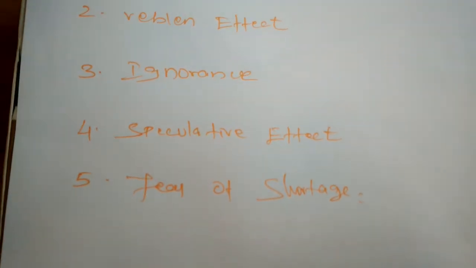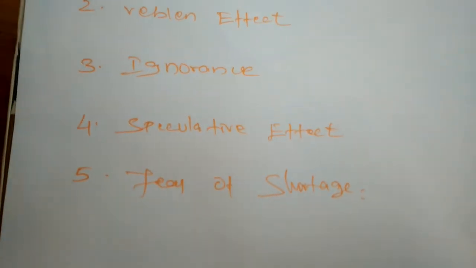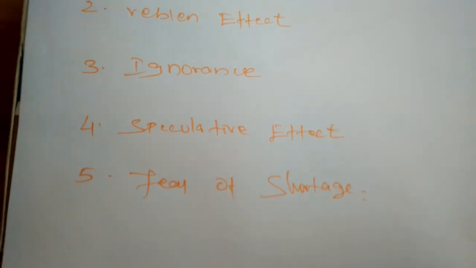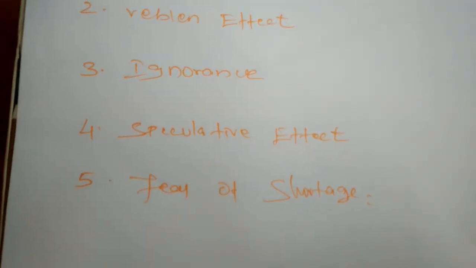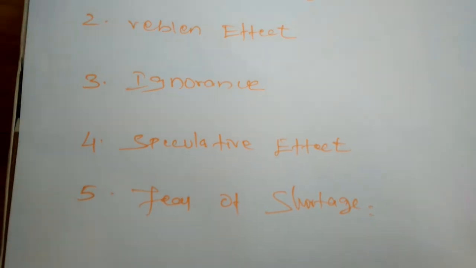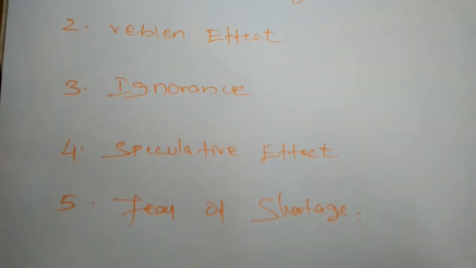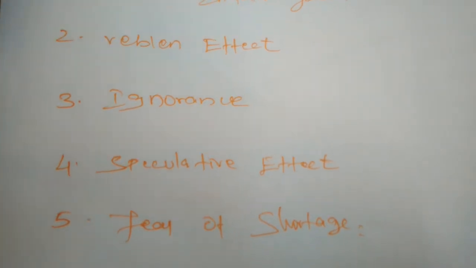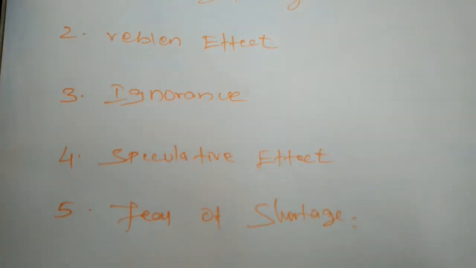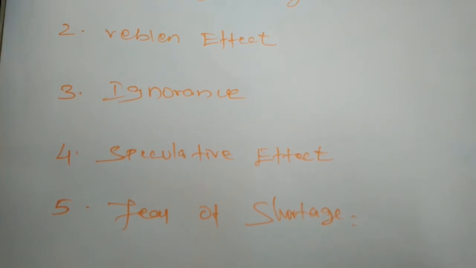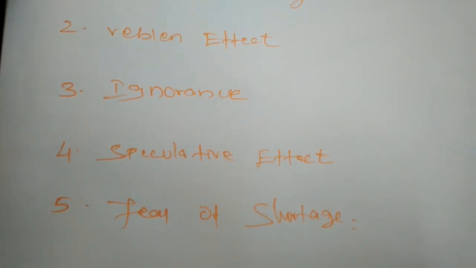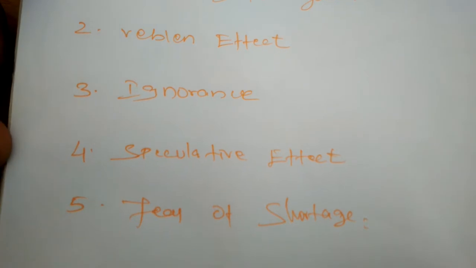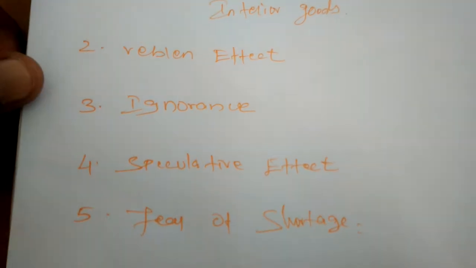So now people want to get more gold because of speculation. In speculation, they predict the price will increase in future. So the speculative effect is also one of the reasons for the exception to the law of demand.